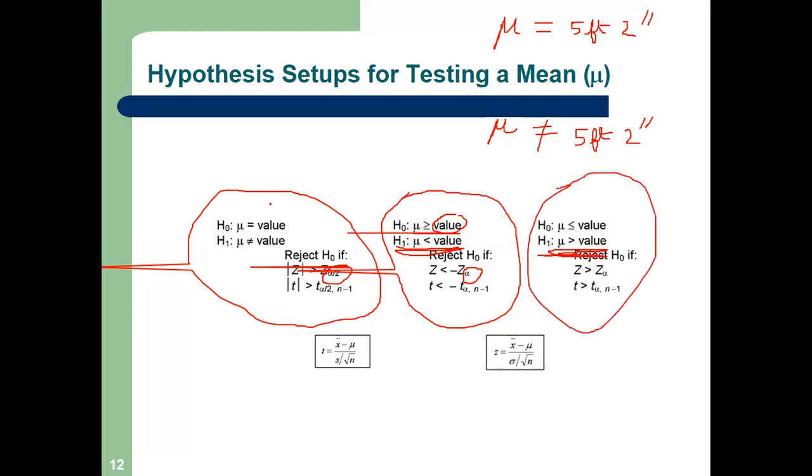Is it clear or not? Tell me. So this one, this double circled, is a two-tail test or bidirectional hypothesis, and the rest two, this one and this one, are unidirectional hypotheses. Now there is another term, left tail, right tail. If it is towards the negative axis, we call it left tail. If it is towards the positive axis, we call it right tail. Even if you don't understand left tail, right tail, it is okay. But if you understand two tail, one tail, our job will be done. You can do any problem. So please tell me, is it clear? Two-tailed and one-tail test.